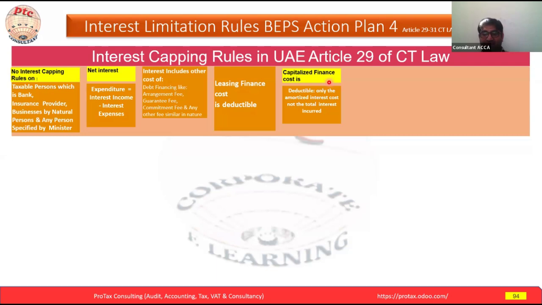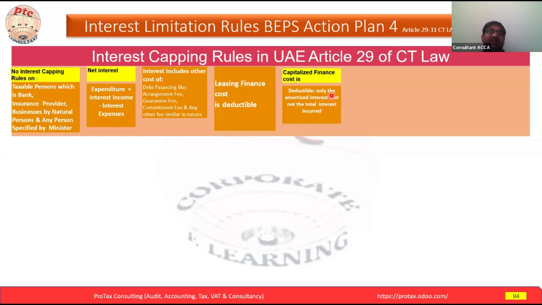We will not go into detail on what the standard says. You should go through it and understand: if the standard says this cost is expensed out, it will be expensed in the same year, and some cost will be capitalized, so it will be part of the asset. Here we have to see that only the amortized interest cost is deductible, not the total interest cost incurred.